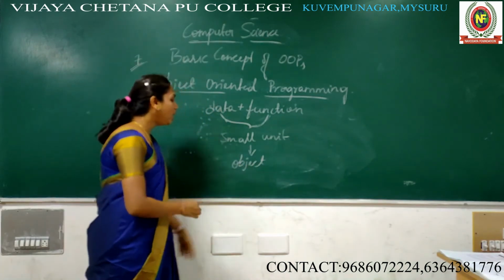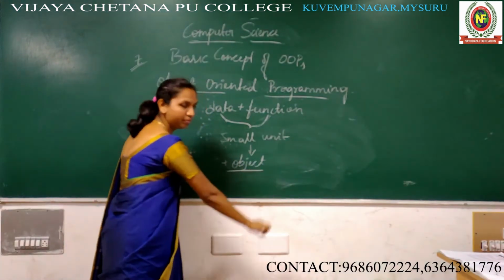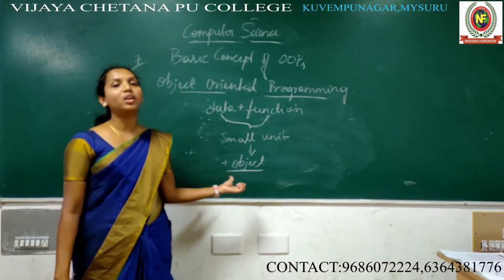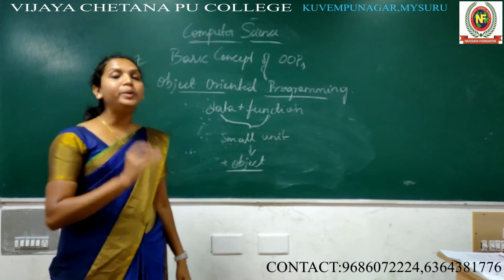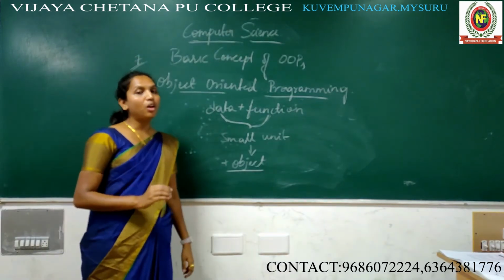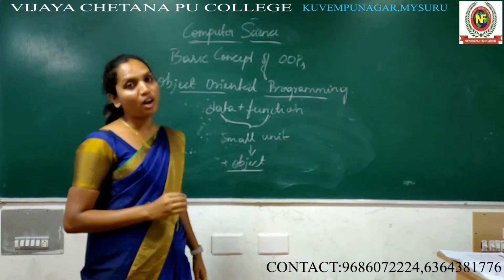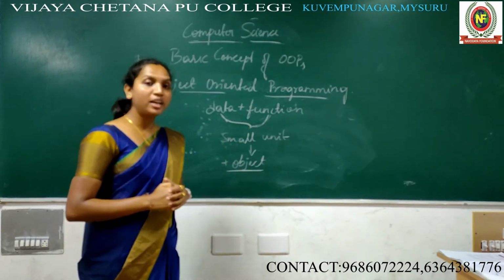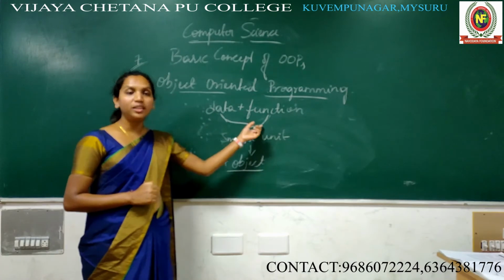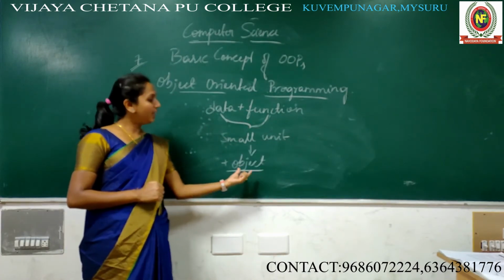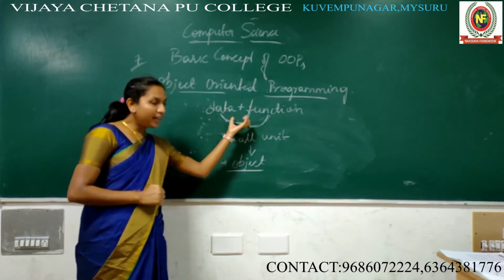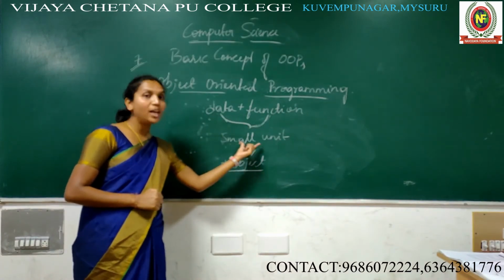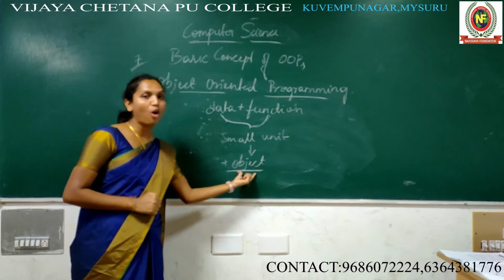So it's a very important key term, because for 1 mark they may ask the question, what is object? Object is a collection of set of data and function, that is called an object, right? Here we are combining the data and function to operate the data as a small unit. This small unit is called the object.